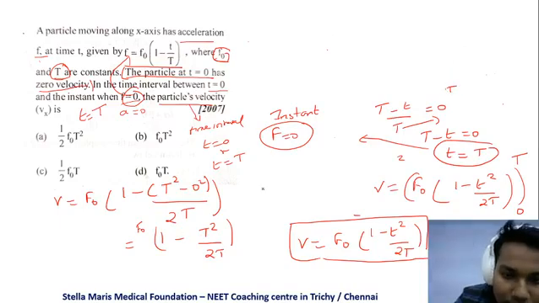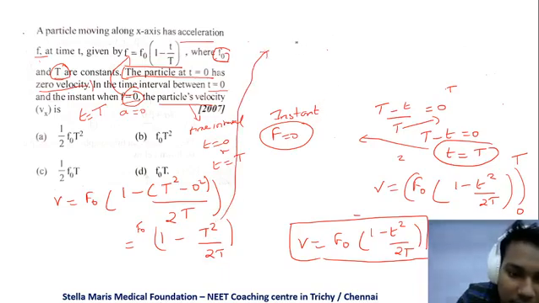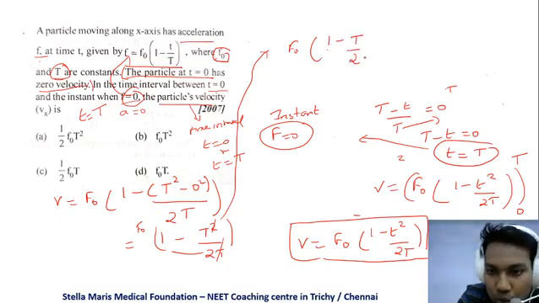So this 2t will be going here, and we can cancel this t. That is f naught into 1 minus capital T by 2.